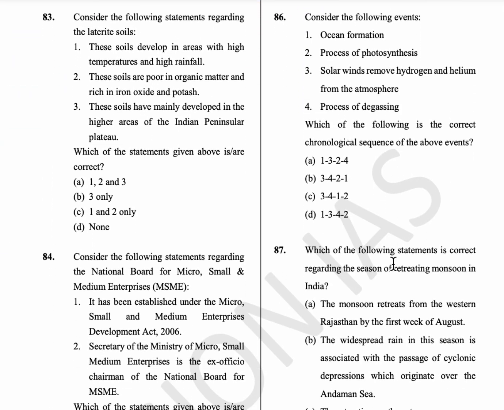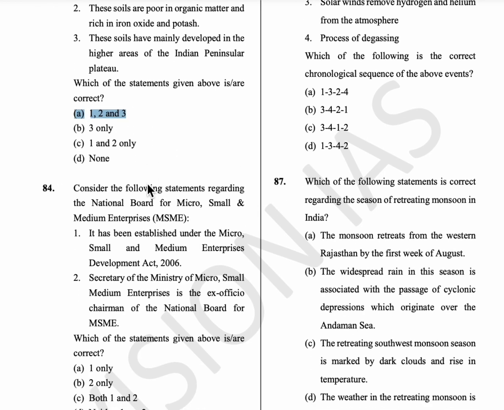83rd question, consider the following statements regarding the laterite soils. So here these soils develop in areas with high temperature and high rainfall, and these soils are poor in organic matter and rich in iron oxide and potash, and these soils have mainly developed in the higher areas of Indian peninsular plateau. So all these are correct. Option A is the answer.